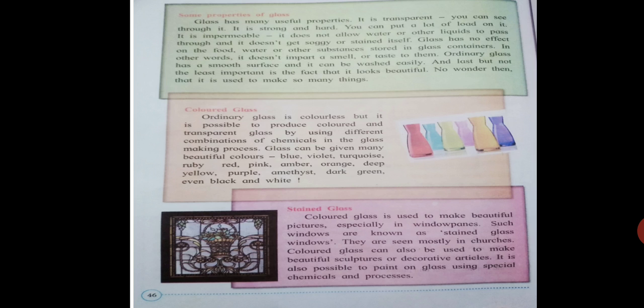Glass has many useful properties. It is transparent. You can see through it. It is strong and hard. You can put a lot of load on it. It is impermeable. It does not allow water or other liquids to pass through, and it doesn't get soggy or stain